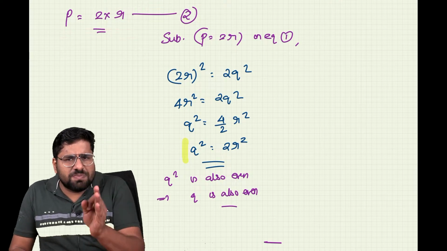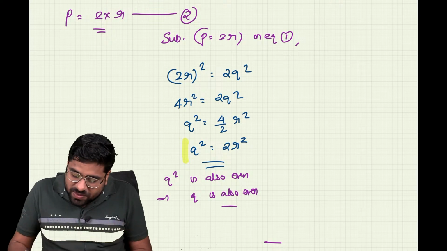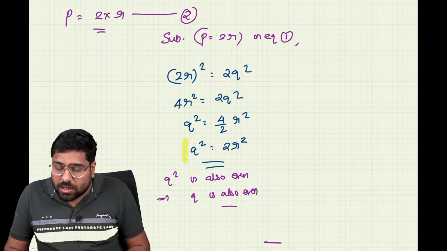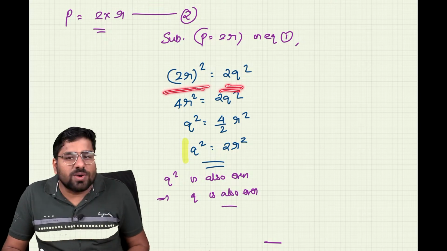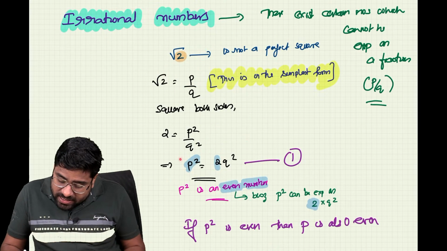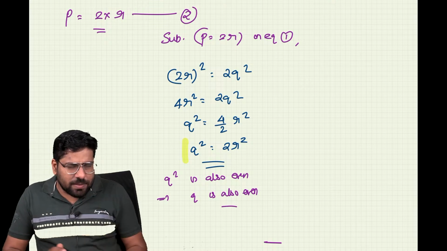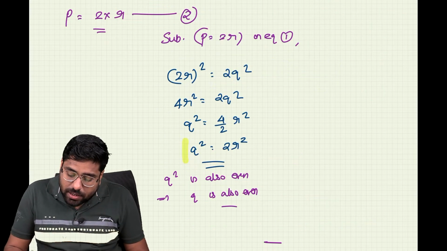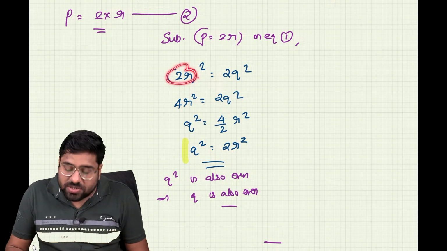If I replace p with 2r, this will become what? (2r) the whole square is equal to 2 q square. So where did I substitute? In this equation, what have I given in place of p? I gave 2r. Is it clear? So what am I going to get?